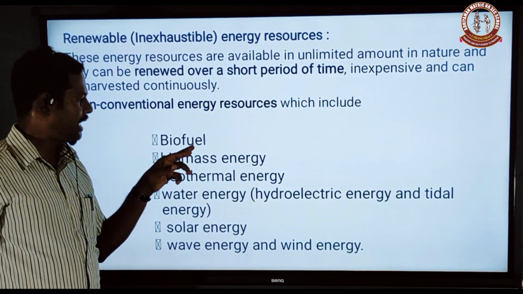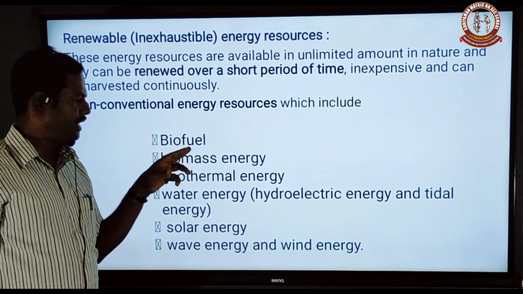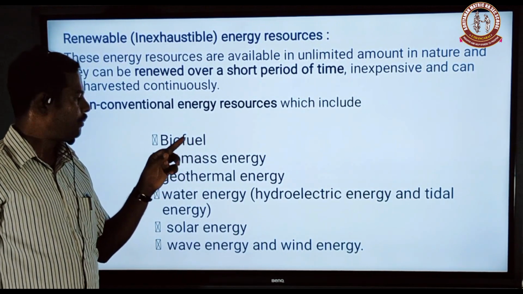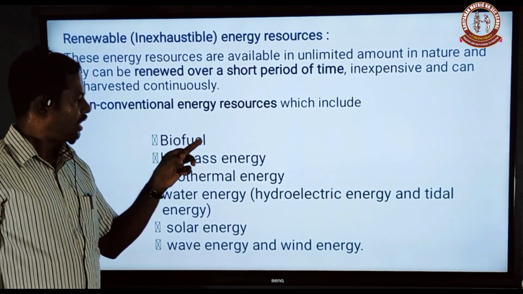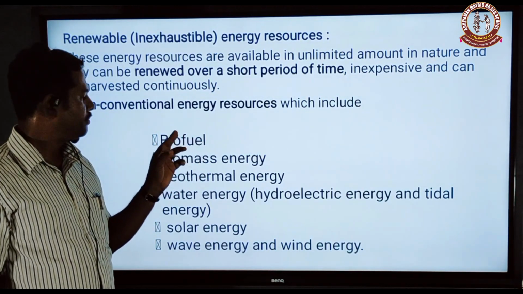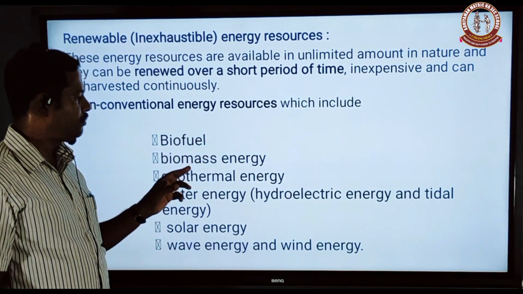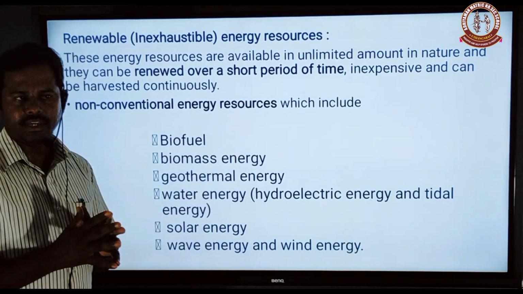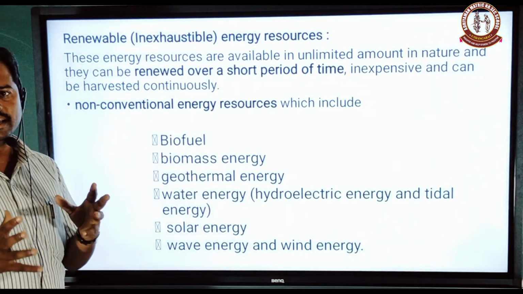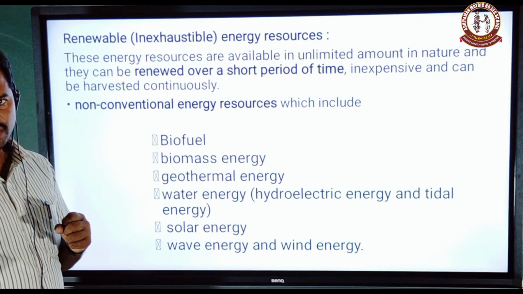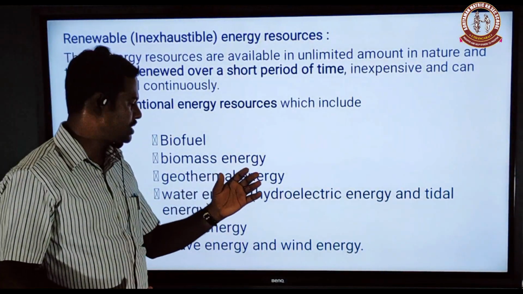Nowadays, America and Brazil are the two countries utilizing more biofuel. America obtains biofuel from corn, and Brazil obtains biofuel from sugarcane. Now, biomass energy. What is meant by biomass? Biomass is defined as plant and animal material that is utilized to get energy. That is called biomass energy.